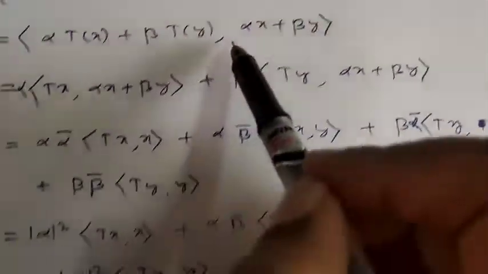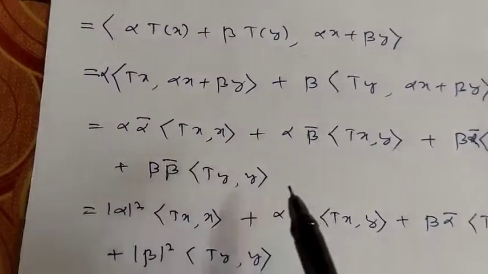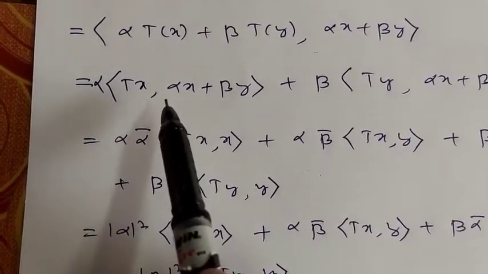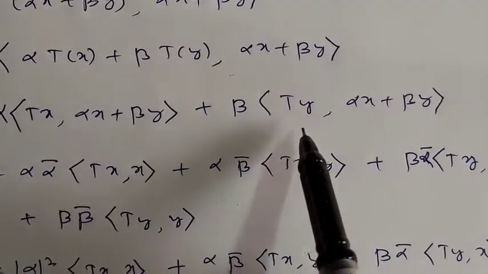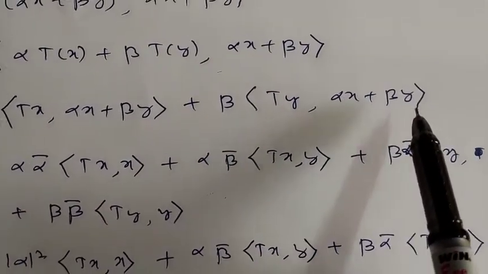If you expand this inner product, you can see that this is equal to alpha times the inner product of T of x comma alpha x plus beta y, plus beta times the inner product of T of y comma alpha x plus beta y.